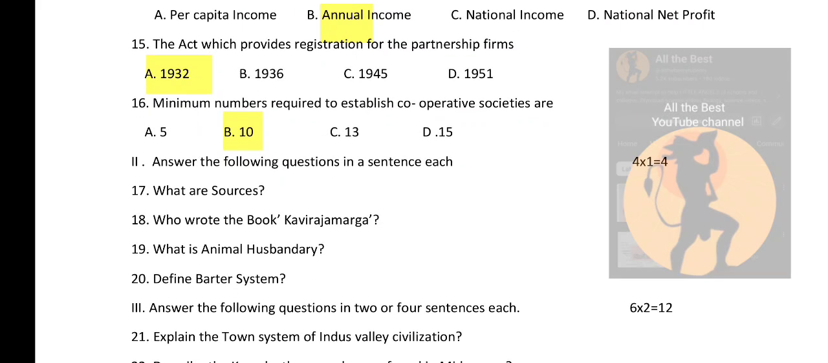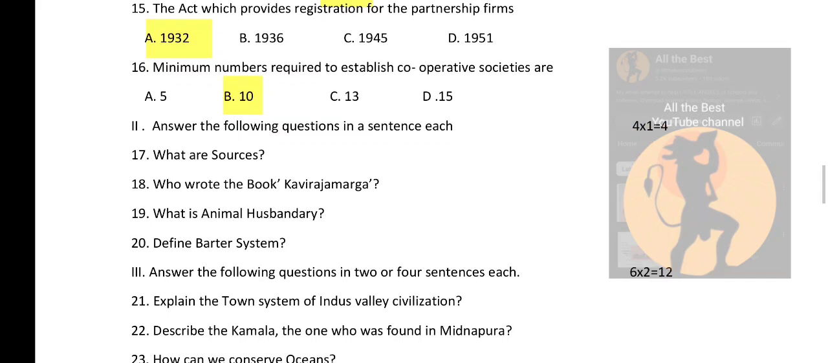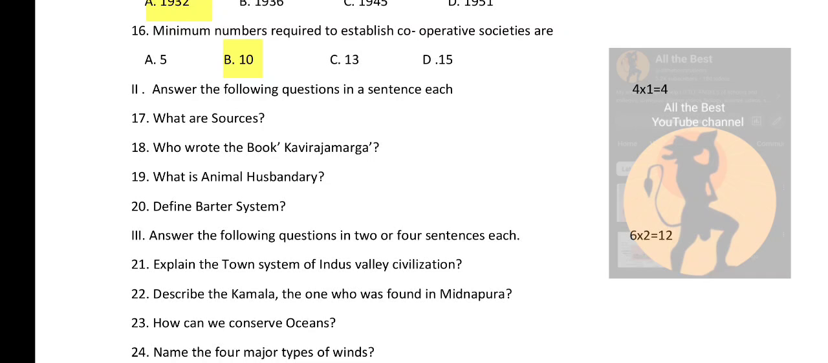The act which provides registration for the partnership firms, was it in 1932, or was it in 1936, or 1945, or 1951? So the right answer is 1932. Minimum numbers required to establish cooperative societies are, is it 5, 10, 13 or 15? It is 10. So now let us look into the questions.